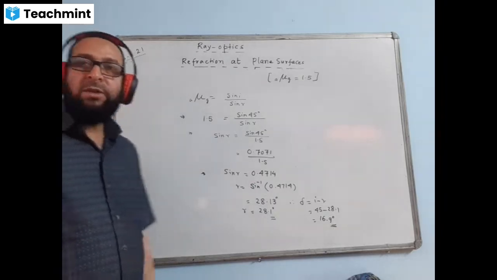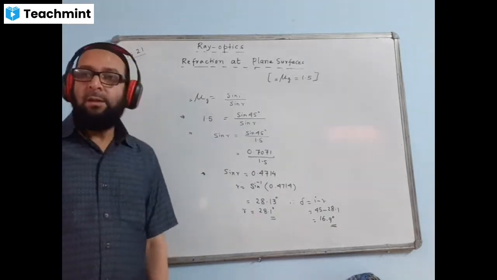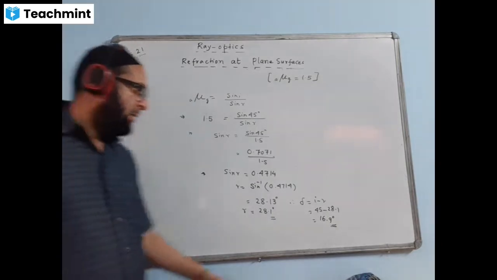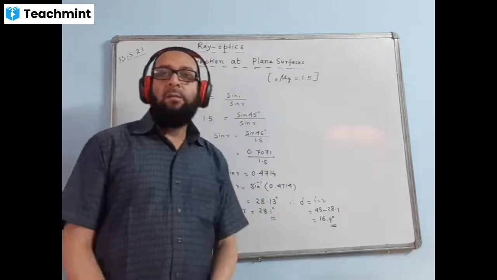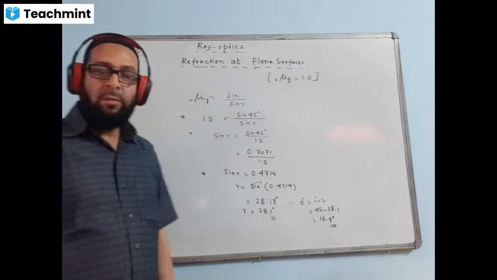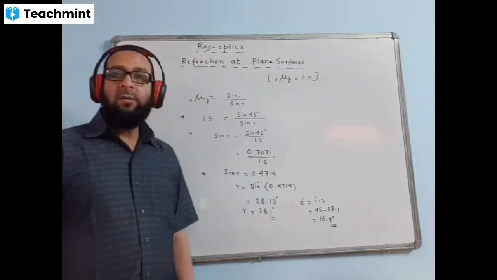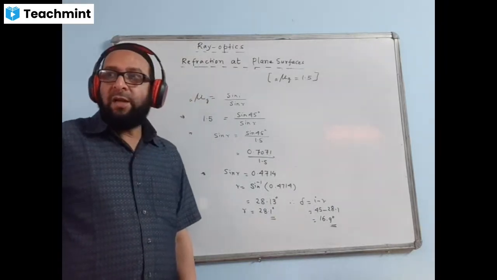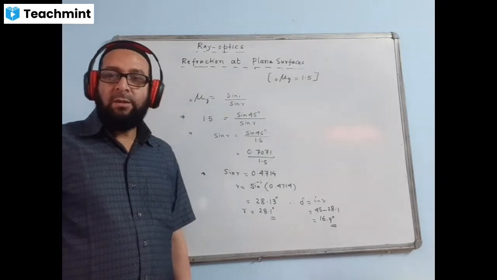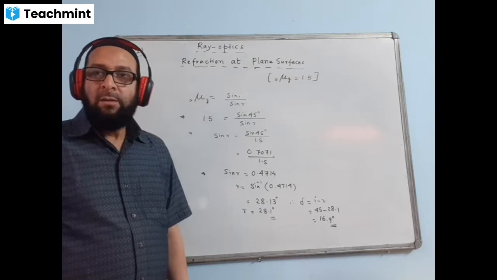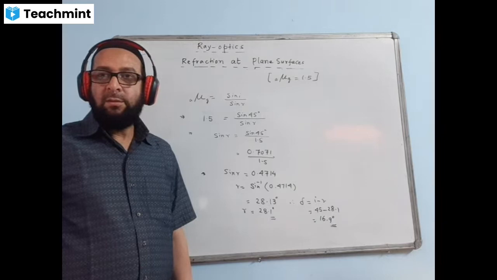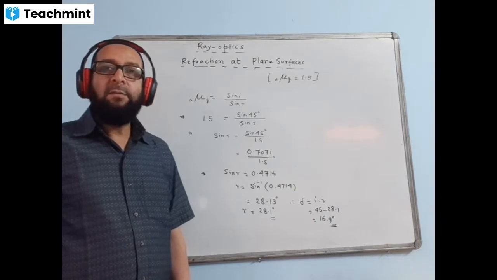Okay, now next question. Please write. A ray of light traveling from air to a liquid has an angle of incidence 60 degree.